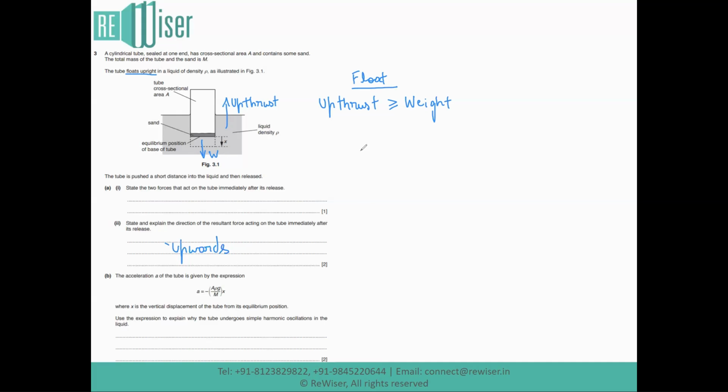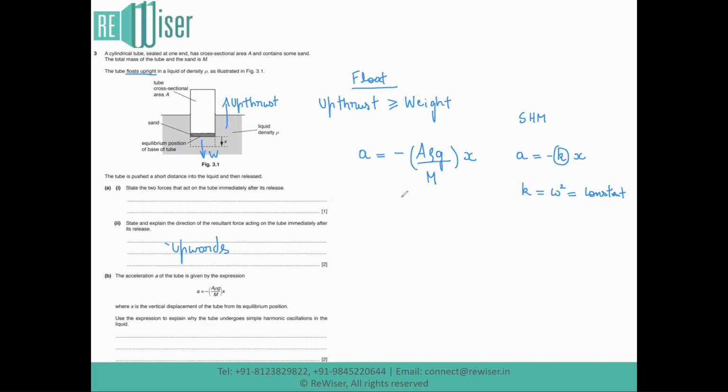Here, we take the expression a equal to negative of A into rho into g divided by capital M times x. This expression is eerily similar to the expression derived under simple harmonic motion, SHM, which is a equal to negative k into x, where k is equal to omega square, which is a constant, where omega is the angular frequency.